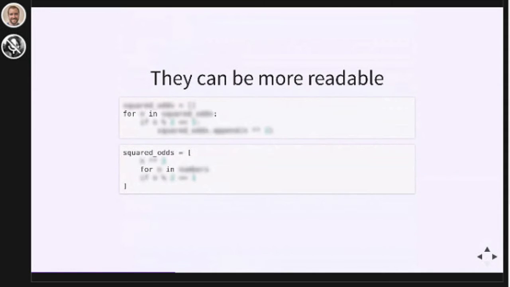When a reader looks at our for loop, it's obvious that we're looping, but it may not be immediately obvious why we're looping in this for loop. When a reader looks at our comprehension, it should be immediately obvious that we're creating one list from another list. When we use a list comprehension, we're being more specific with the intent of our code. We're not just looping, we're making one list out of another list.